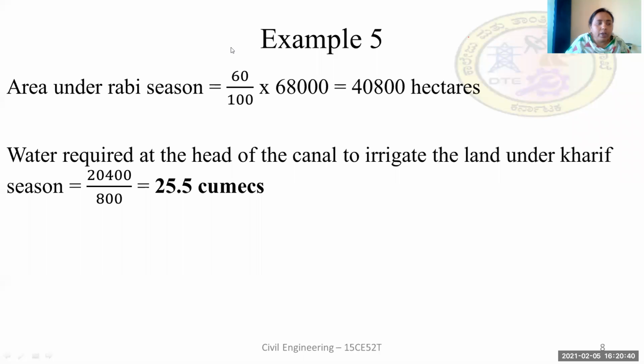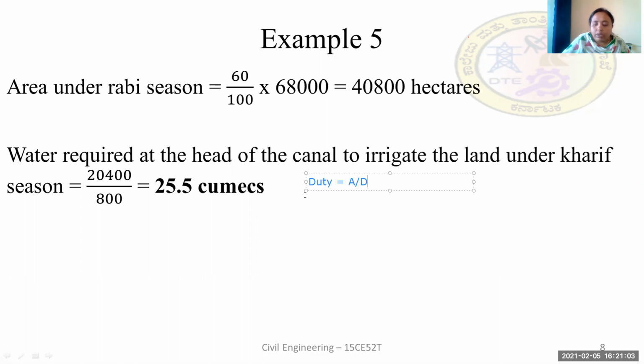Because we already know that discharge is equal to area by duty, and duty is equal to area by discharge.